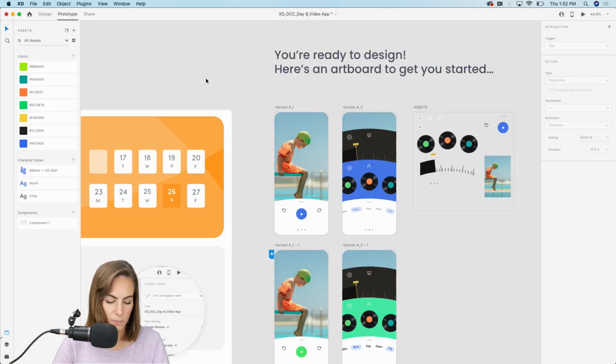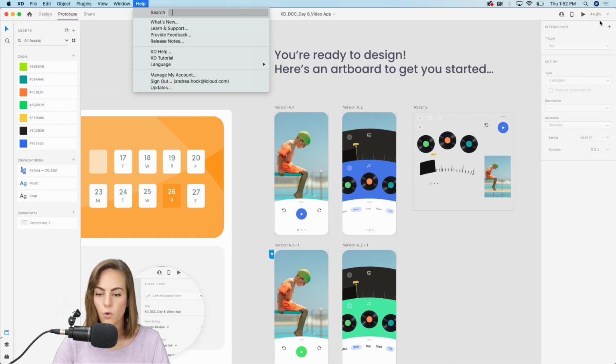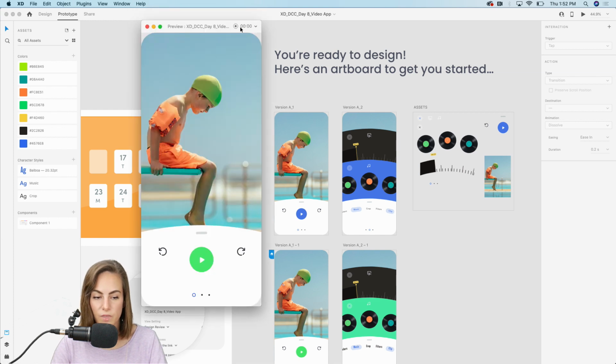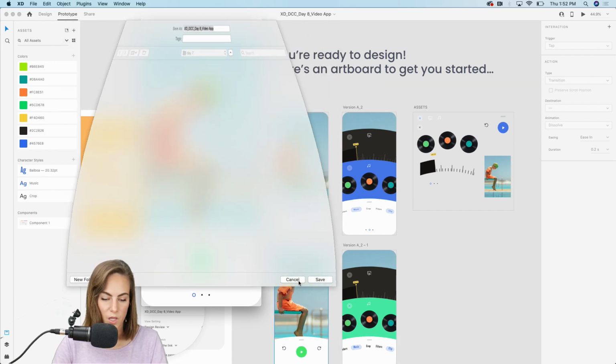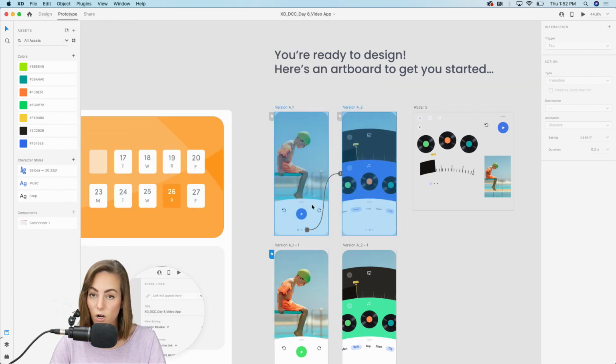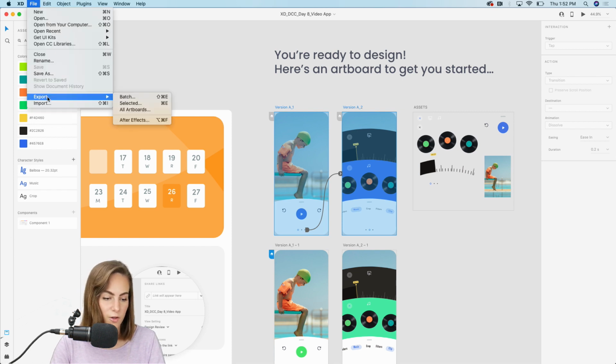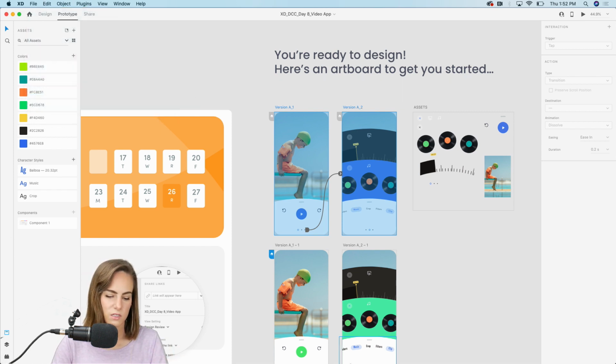So let's go ahead and Command S to save. And if you want to, of course, you can preview and then just hit this record button and it'll start recording, and then you can save as an MP4. Or of course, you can select your artboards, go up here to File, Export, and Selected to export as PNG or something.